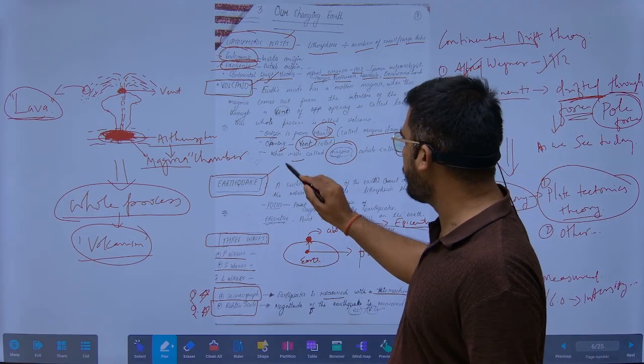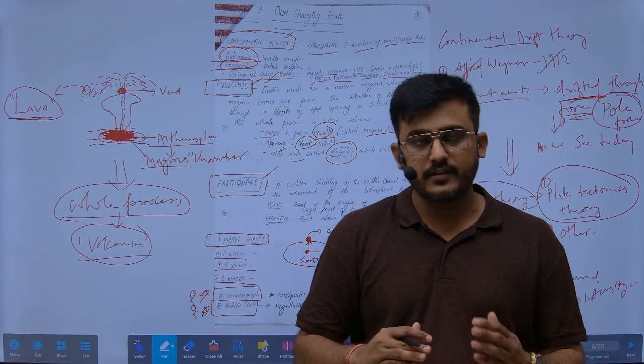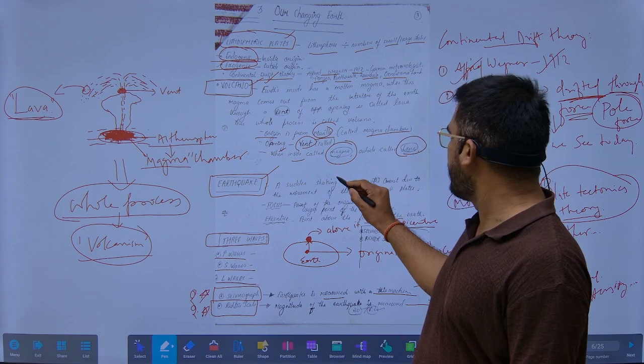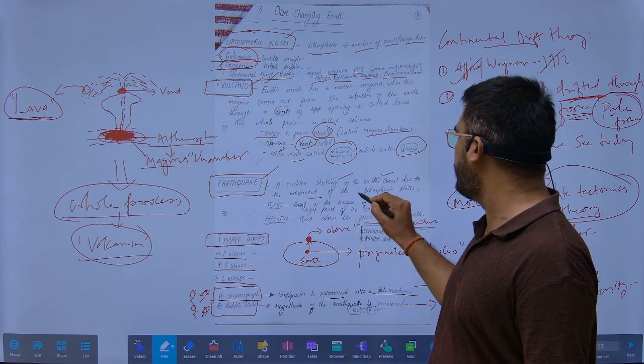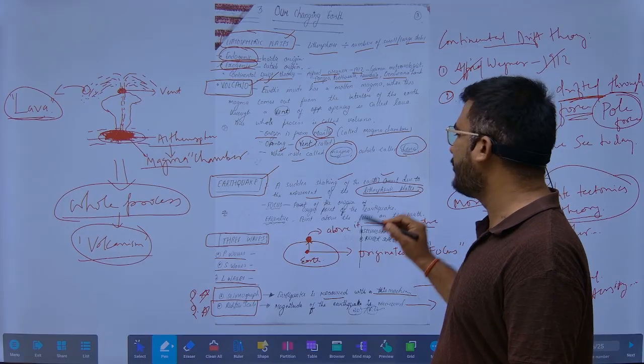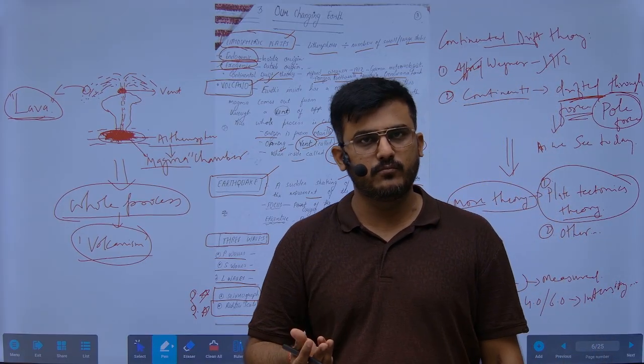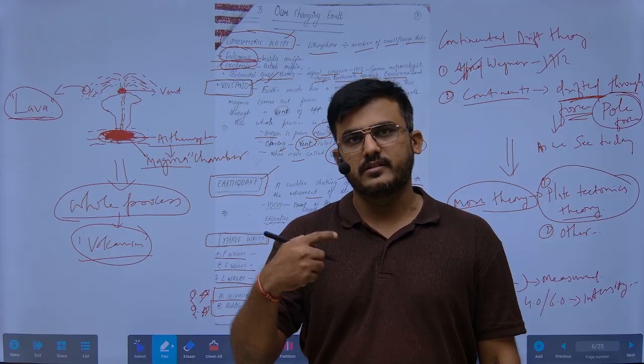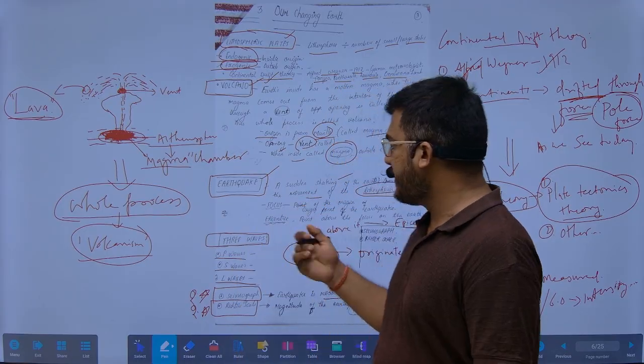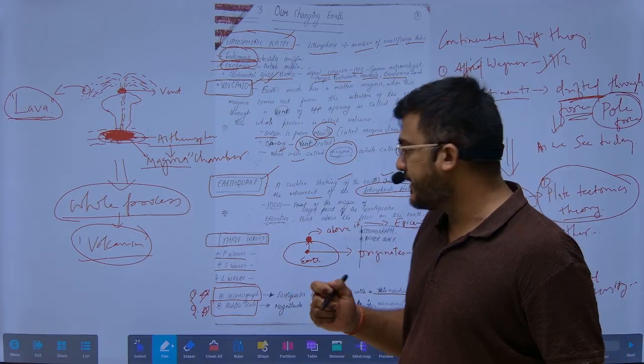So what is an earthquake? An earthquake is the sudden shaking of the earth's crust due to the movement of the lithospheric plates. Lithospheric plates are continuously in movement. We see that Mount Everest's height is continuously increasing. It is a result of the movement of these plates.